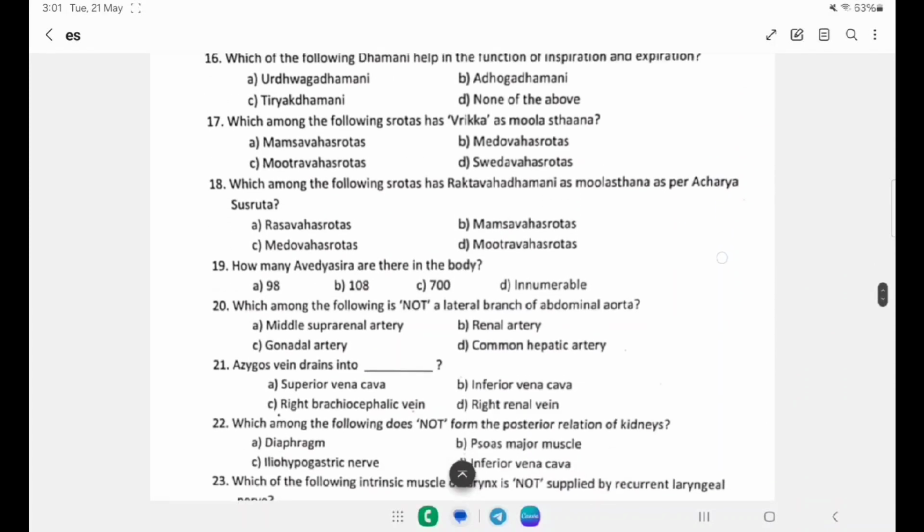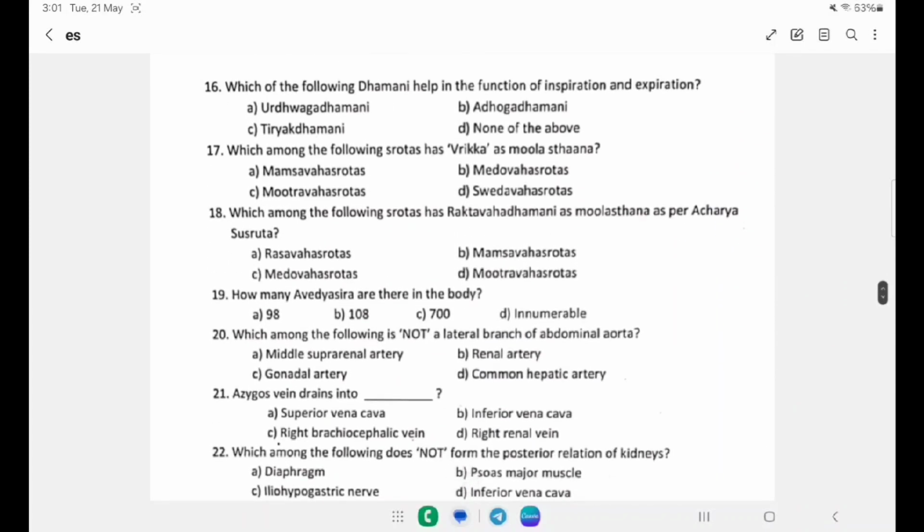Next question is, which of the following dhamanis help in the function of inspiration and expiration? Acharya Charaka explained there are around 24 dhamanis, in which 10 go upward, 10 go downward and 4 go in a transverse direction. These are responsible for expiration, inspiration and sleeping, waking kind of activity. These are responsible for absorption, digestion, assimilation process and excretory function, reproductive function, and these are supplying the skin. So the therapies and medicines we apply on the skin, these innervate that.